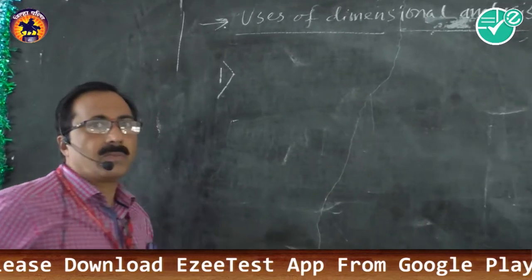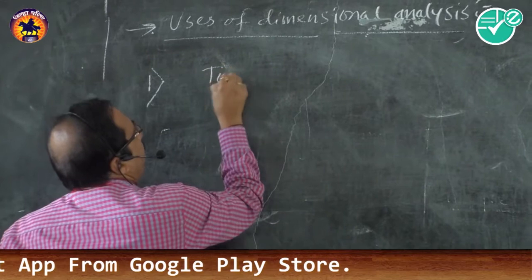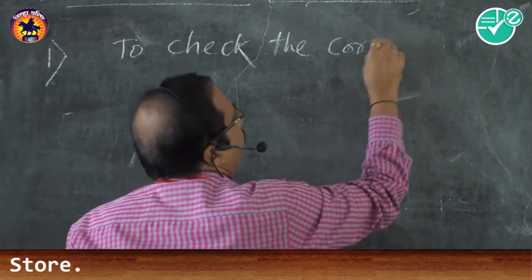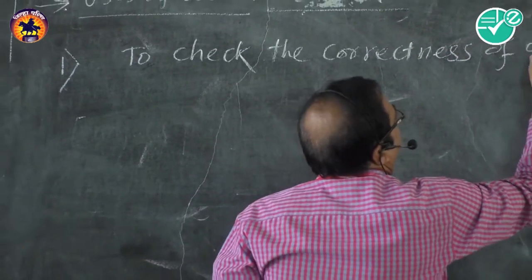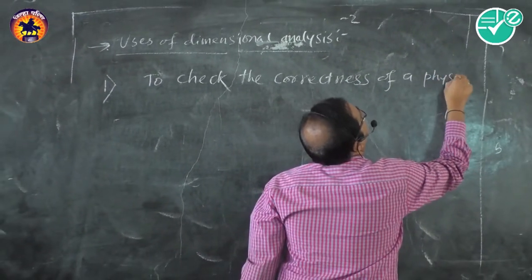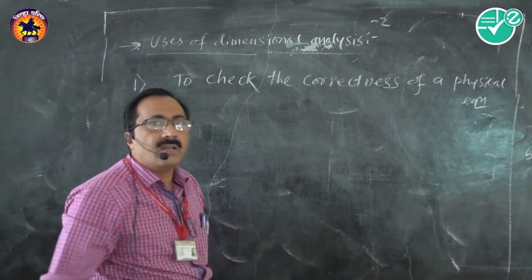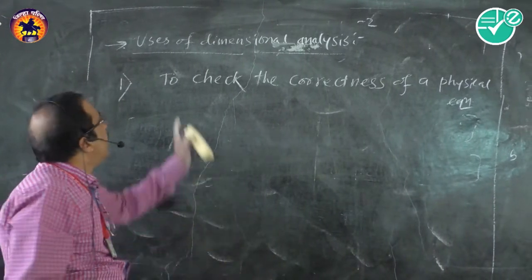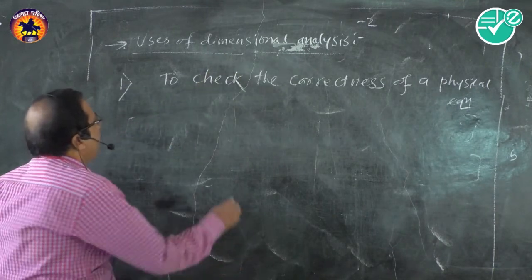The first use is to verify, to check the correctness of a physical equation. Any equation in physics, whether it is dimensionally correct or not, we can check using the method of dimensions.